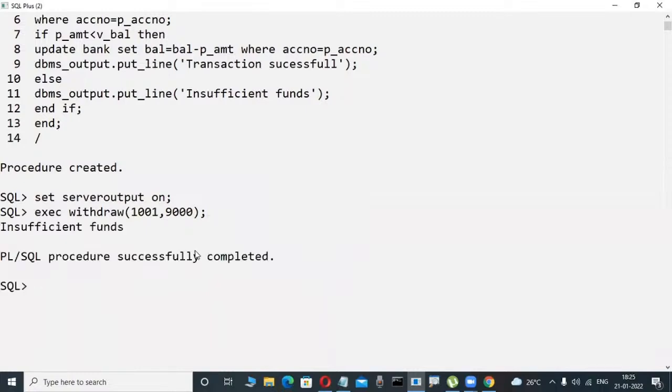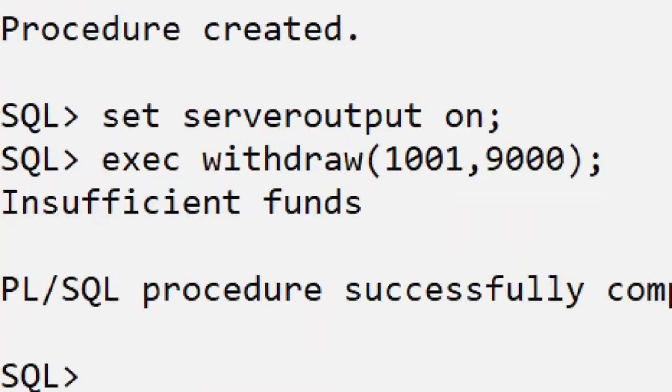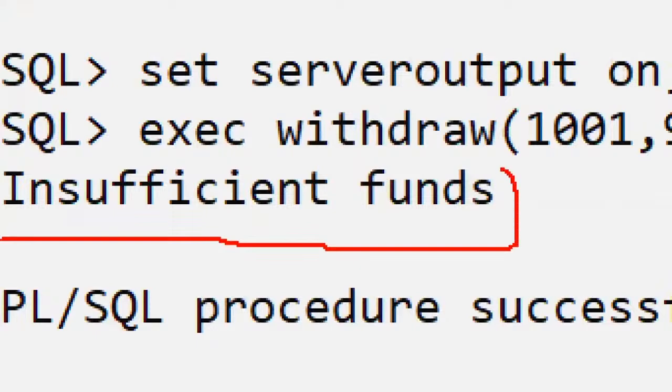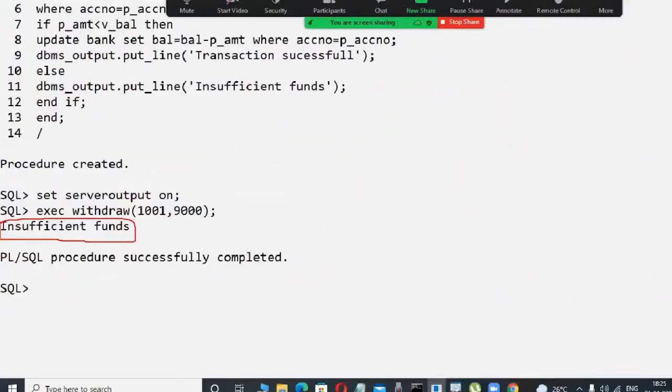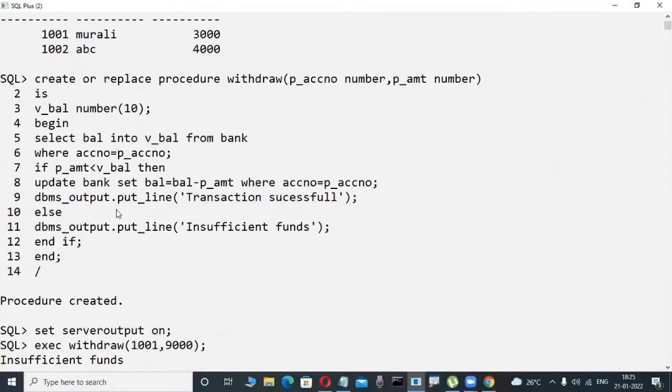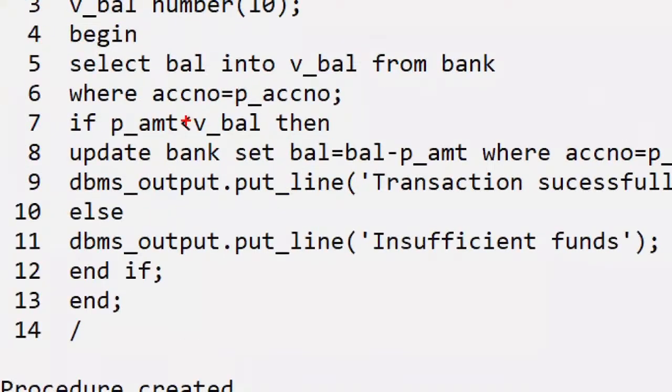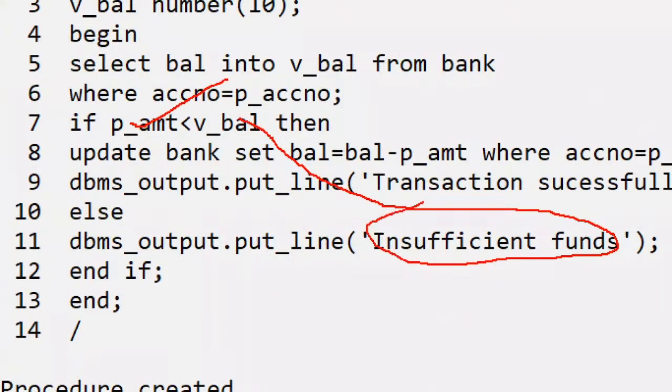No. So now here it will give what? The message insufficient funds, it will display the message or not. How is it possible? This coding is executed. Whatever I'm writing, that is executed. Your amount is more than the available balance. That's why insufficient funds only. It will display the message or not. Yes.